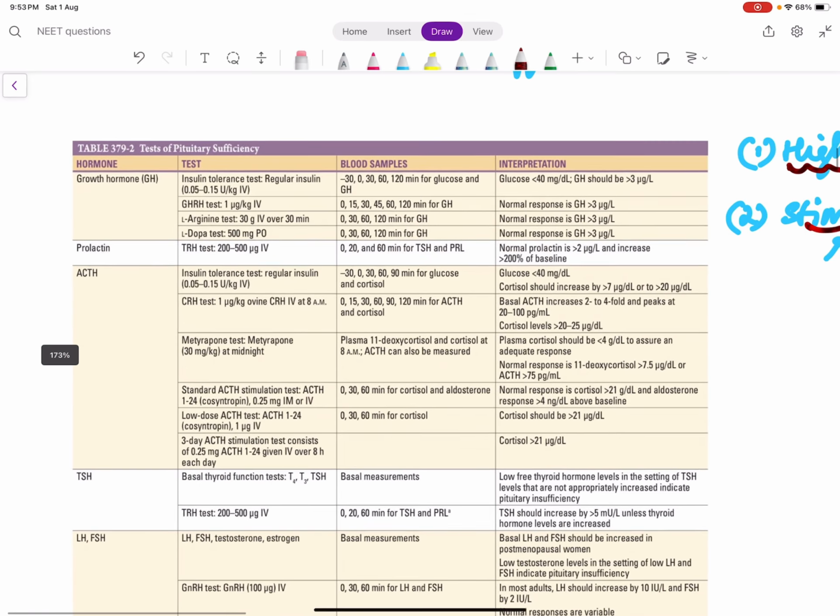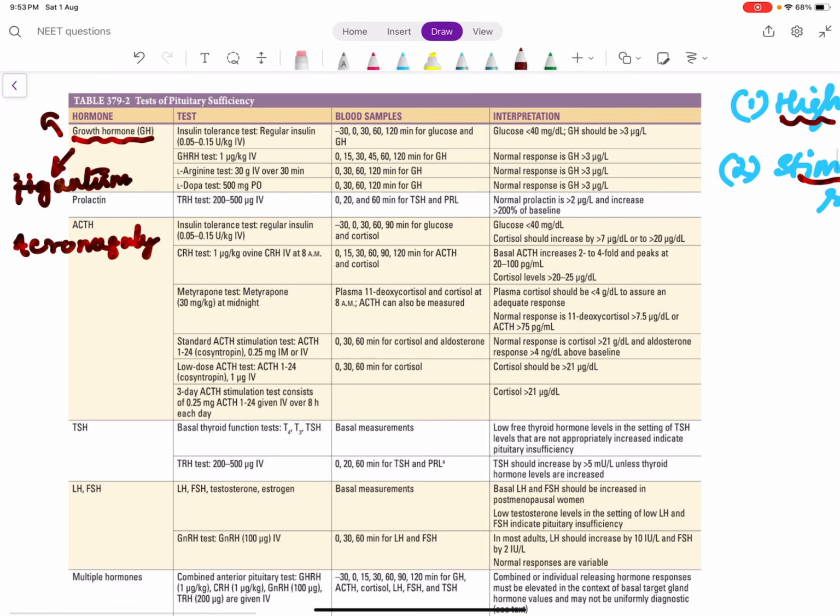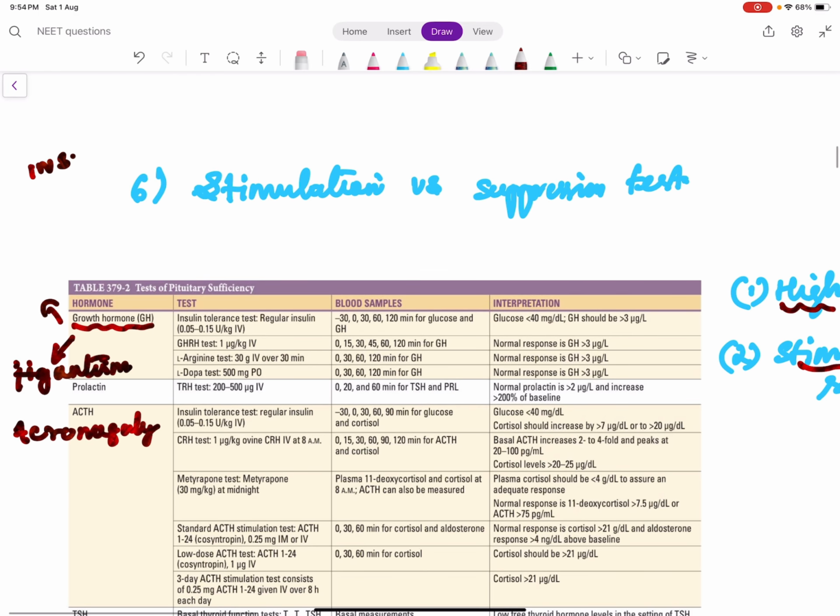Likewise, we can discuss another hormone, which is growth hormone. Growth hormone, when it is deficient, leads to dwarfism, etc. And when it is in excess, it leads to two diseases. One is gigantism, another one is acromegaly. Remember, there is only one anabolic hormone in the body, which is insulin. The function of insulin is to store glucose as glycogen in the liver. It stores fatty acids as lipids. It converts amino acids to proteins.